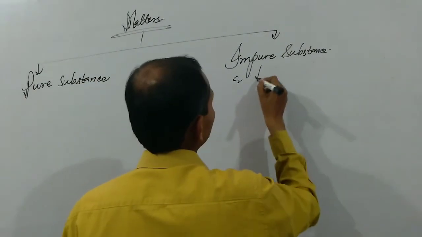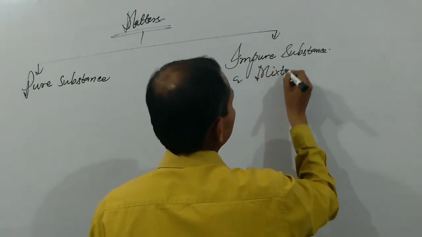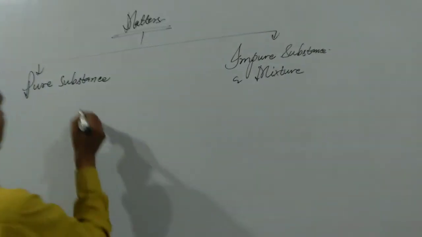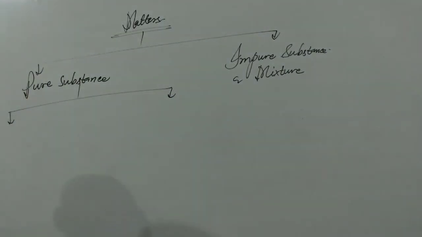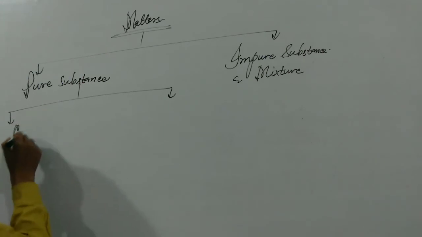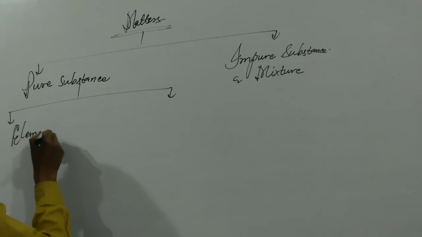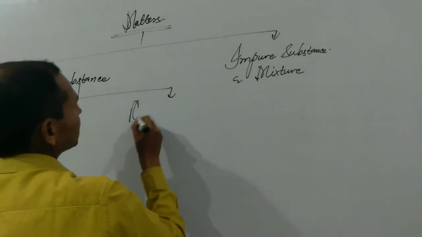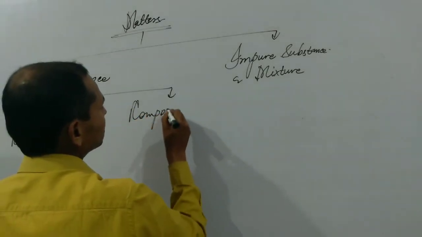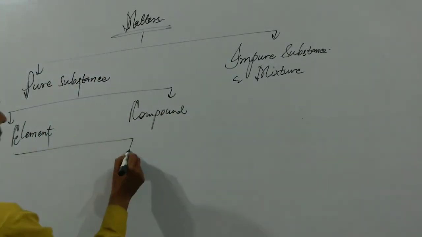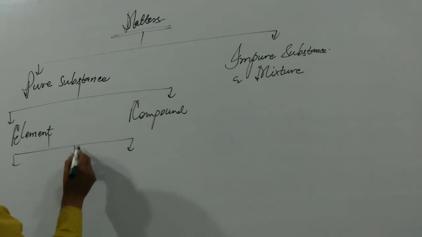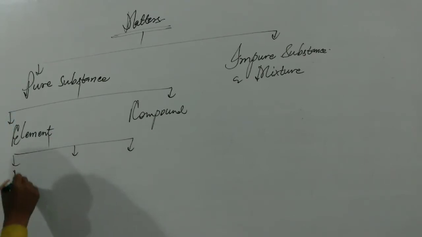Impure substance is also known as mixture, and further pure substance is classified into two parts like element, another is compound, and further elements have also been classified into three parts like